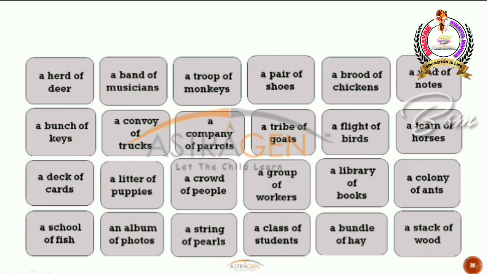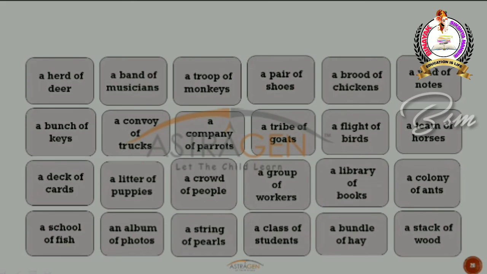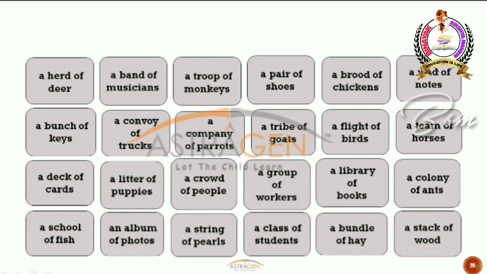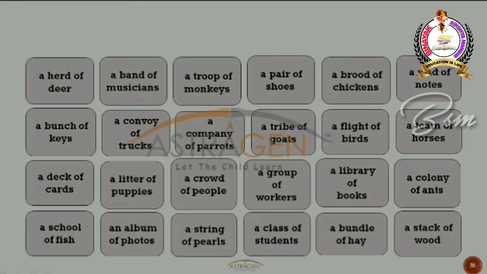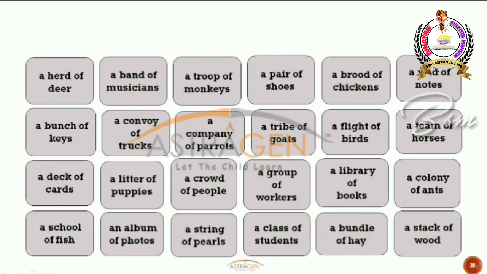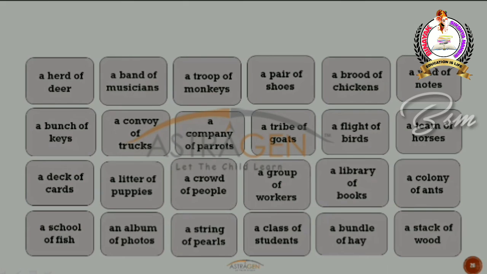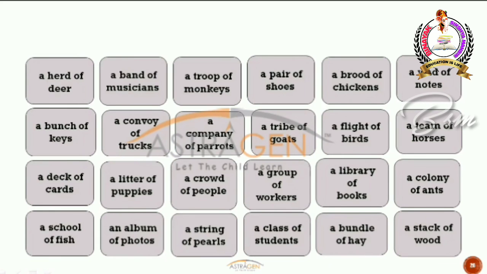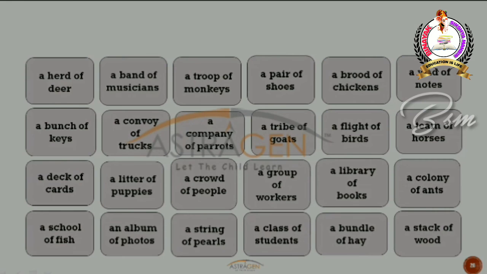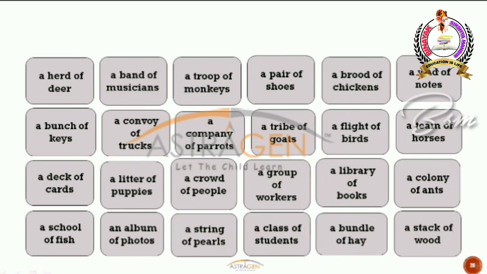So I hope we have also done a recap about common, proper and compound nouns as well, right? So I hope you have a good understanding about all those nouns, and I hope you will not get confused either. So that was all from me for today. I think everybody is clear with all the nouns we have discussed in this topic, right?